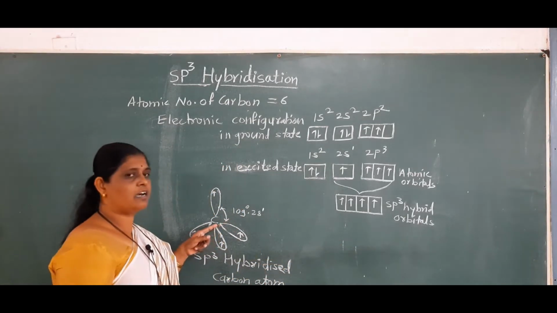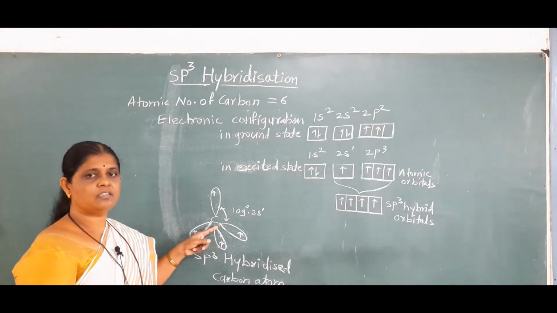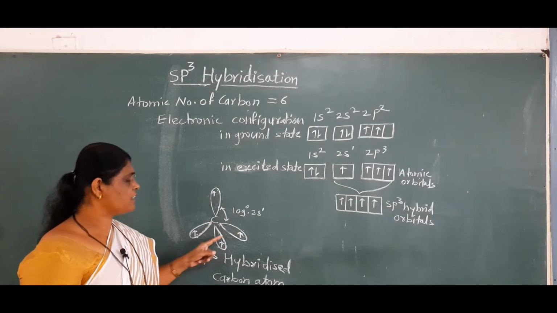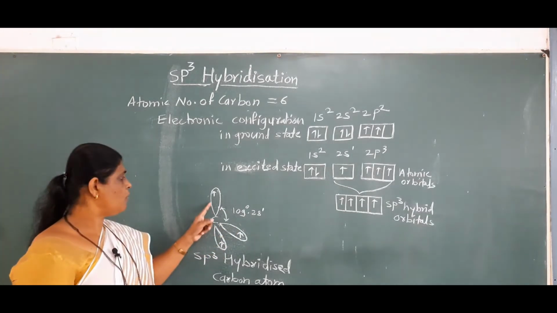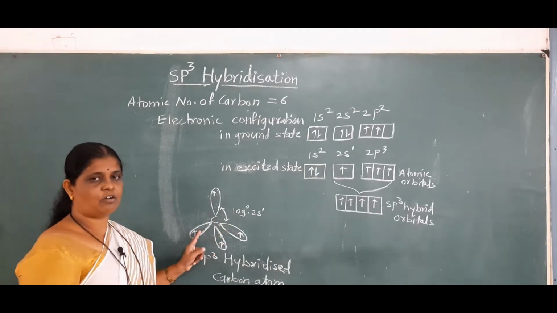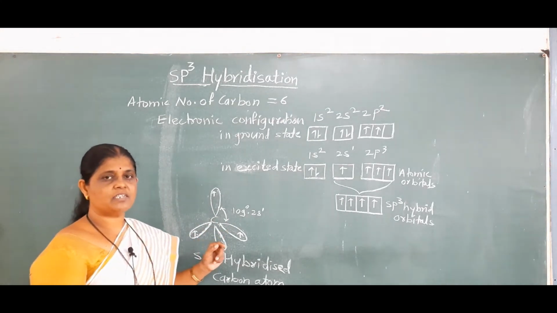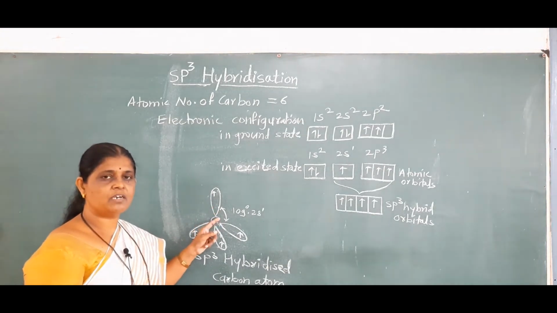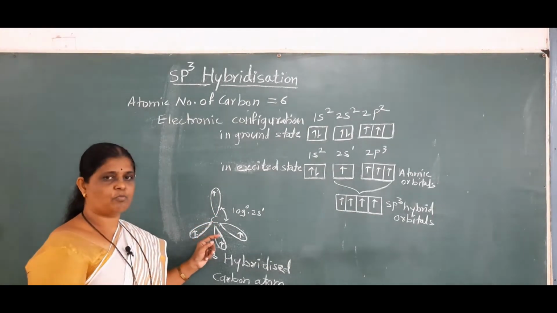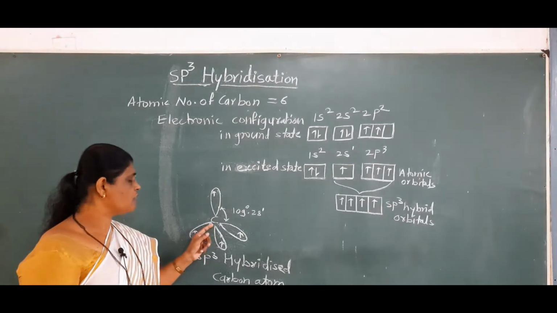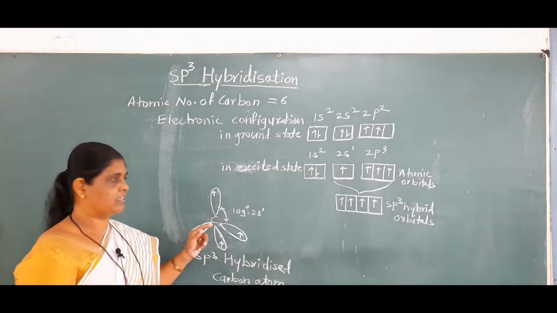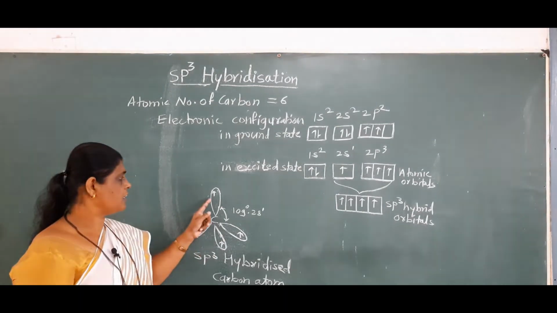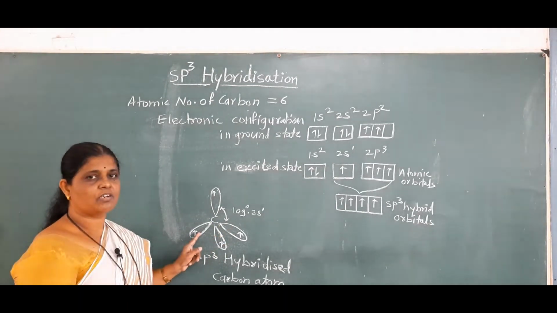Look here, this is sp3 hybridized carbon. Sp3 hybridized carbon has 4 sp3 hybrid orbitals. In the previous lecture, we saw the shape of the hybrid orbital. One lobe is bigger and another lobe is smaller. The smaller lobe is not shown in the figure. These are the 4 sp3 hybrid orbitals containing a single electron.